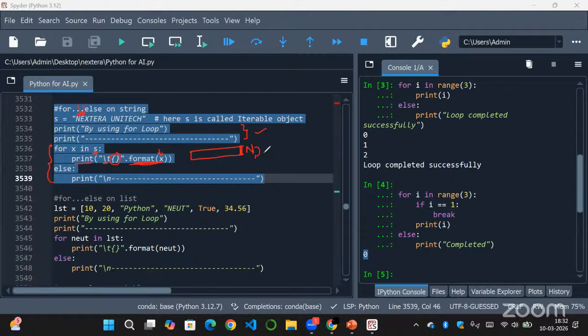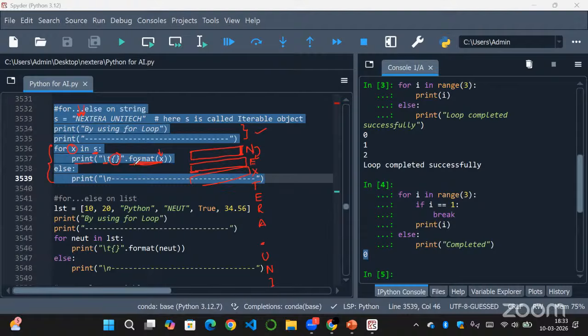So it will go to the new line, and the next character x will be referring to E. Then as x is E, it will print with a tab space and then print E. In the same way, it will take a tab space and loop through this total string, and it will print each character N, E, X, T, E, R, A, and it will also print this space, and Unitech. It will print all the characters in our string.